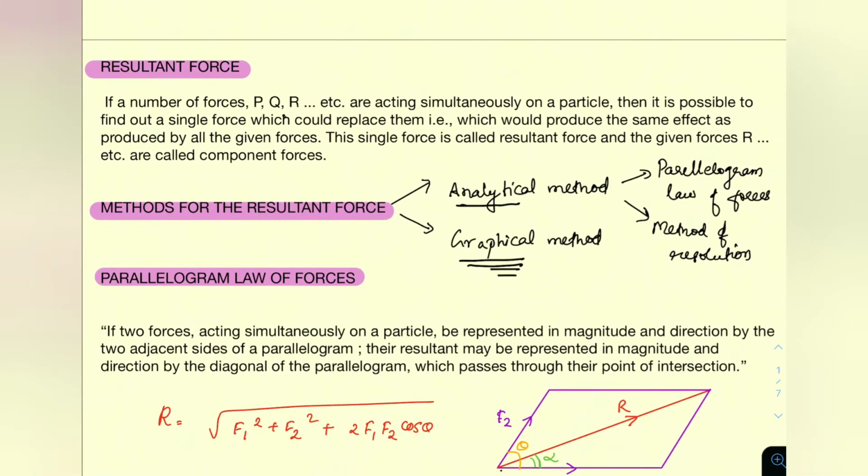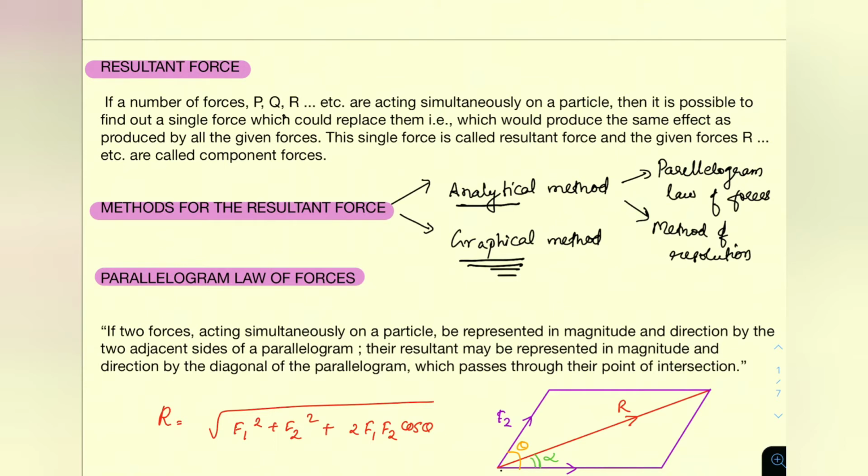Then what do you mean by a resultant force? Resultant force means, as the name says, it is a resultant of many forces. Suppose there are many forces P, Q, R, etc., and the effect of all of these sums up to a resultant F, so that the net effect of P, Q, R is summed up there. That single force, which has the net effect of these, is called the resultant force.